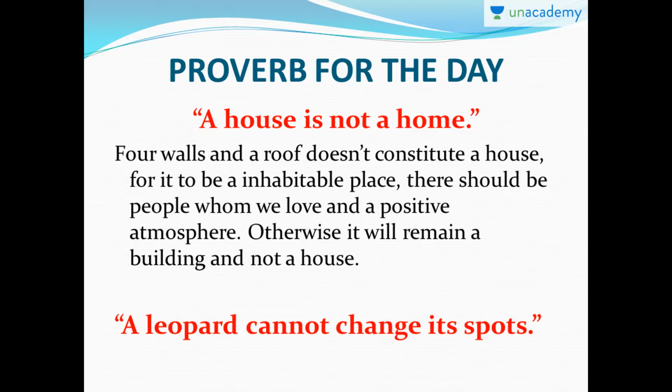So for it to be an inhabitable place, that means for it to be a place where one can live, it should have people whom you love and also people who love you, and also a very positive atmosphere. So if you're surrounded with all negative people, or you're surrounded by people who hate you all the time, that's not somewhere you would love to live, right? So otherwise it will just remain a building and not a house.